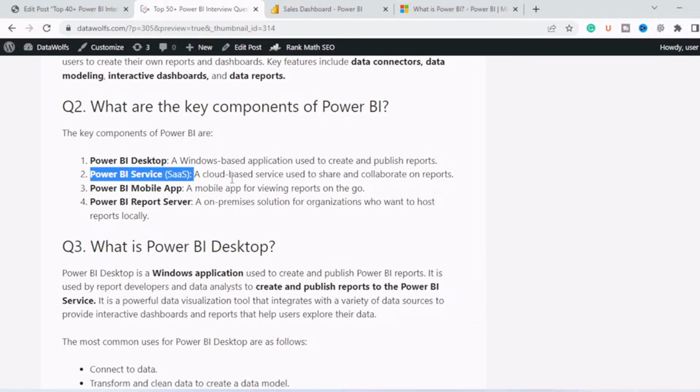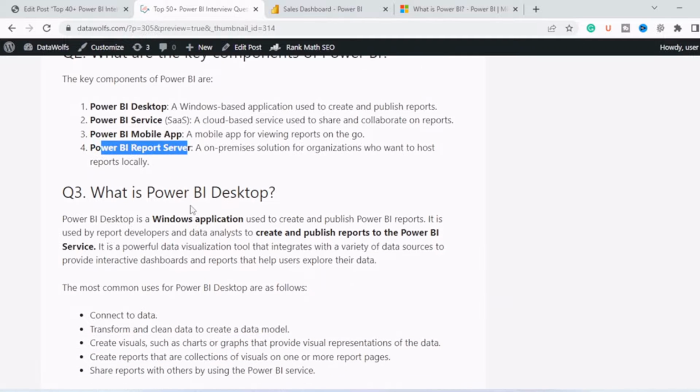But some organizations do not want to give that control to Microsoft. So they create their own reporting server where they can host their report directly. So they do not use Power BI as a service. They just use Power BI Desktop and Power BI Report Server.